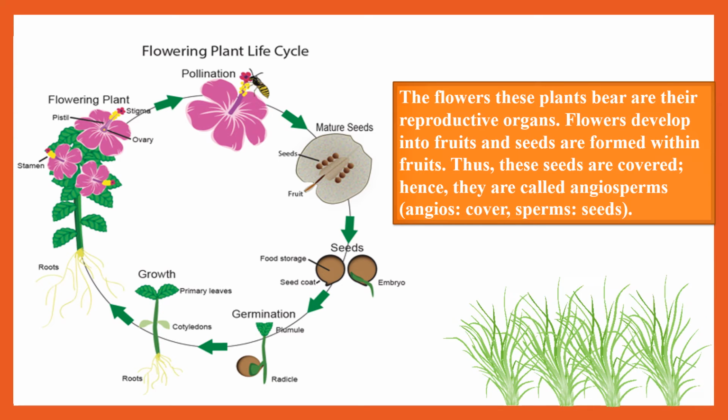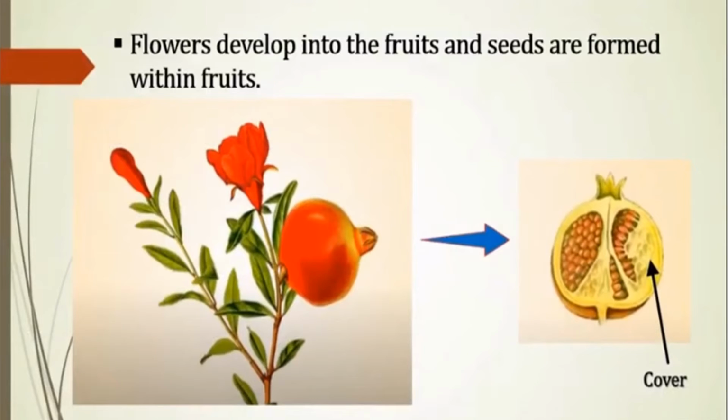Everybody has got this point? Now the flowers develop into fruits. Here you can see the pomegranate flower has developed into a fruit. And this fruit, if you cut open, you will see that there are seeds inside. But the seeds have a cover over them. So the flowers develop into the fruits and seeds are formed within the fruits. I hope this is also clear.